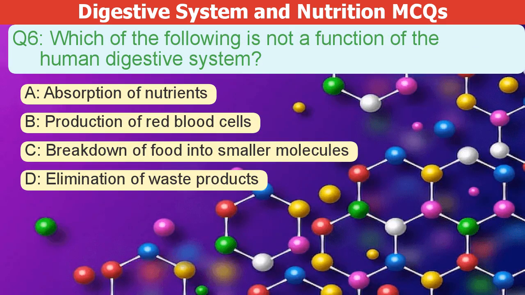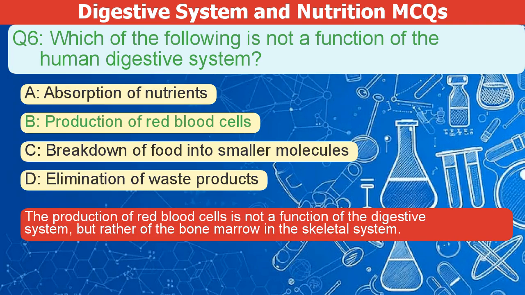Which of the following is not a function of the human digestive system? A. Absorption of nutrients. B. Production of red blood cells. C. Breakdown of food into smaller molecules. D. Elimination of waste products. The correct answer is B. The production of red blood cells is not a function of the digestive system, but rather of the bone marrow